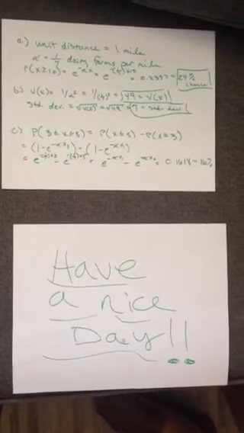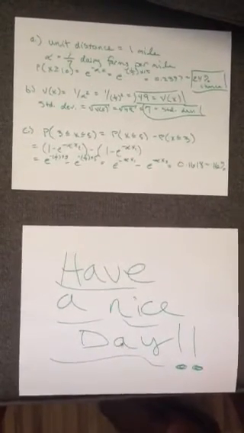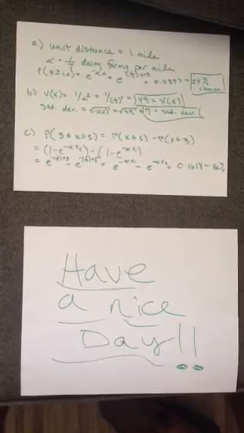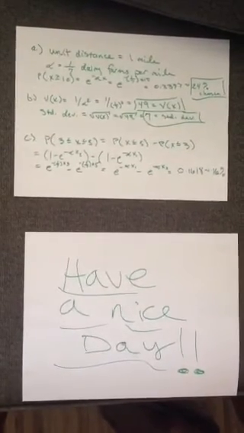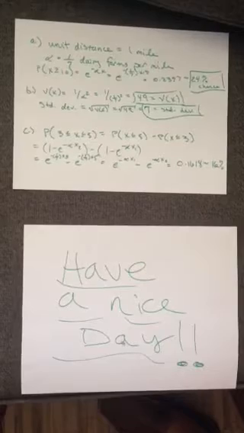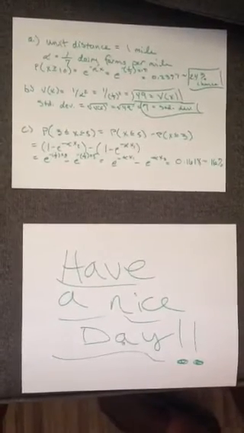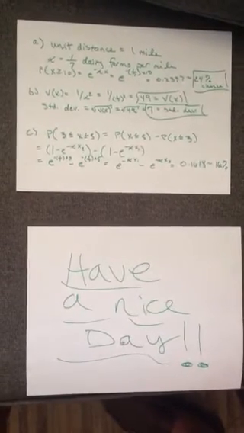The variance of x equals 1 over alpha squared, which equals 1 over 7 squared, which is equal to 49, which is the variance. The standard deviation is much simpler. It's the square root of the variance, which is equal to 7, being the square root of 49.